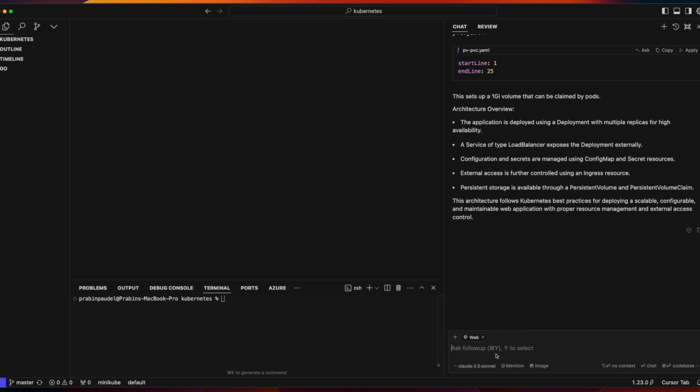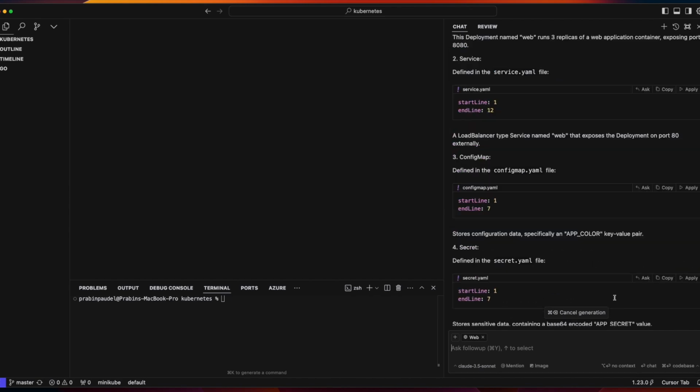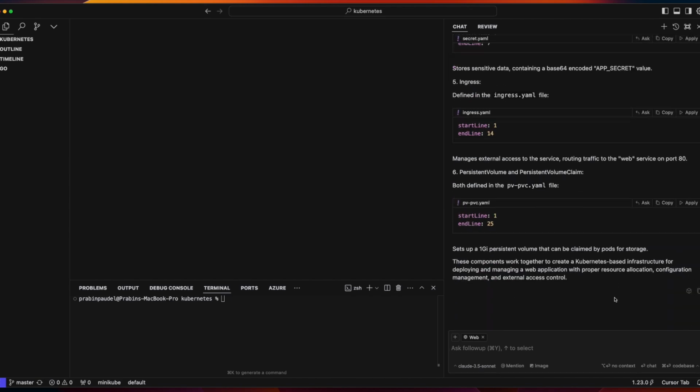Okay, so what I'm going to do is I'm slightly changing my context here because I'm not getting a very good answer. So I'm going to use the code base, but I will do the core components of this Kubernetes code base. So let me just do this one now, and I will not use the web as a context because I want Cursor to go into the Kubernetes code base and tell me the answer, and I will use this one. Okay. As you can see here, it's now again going through those. Yeah, for some reason, it's still giving me the same answer.